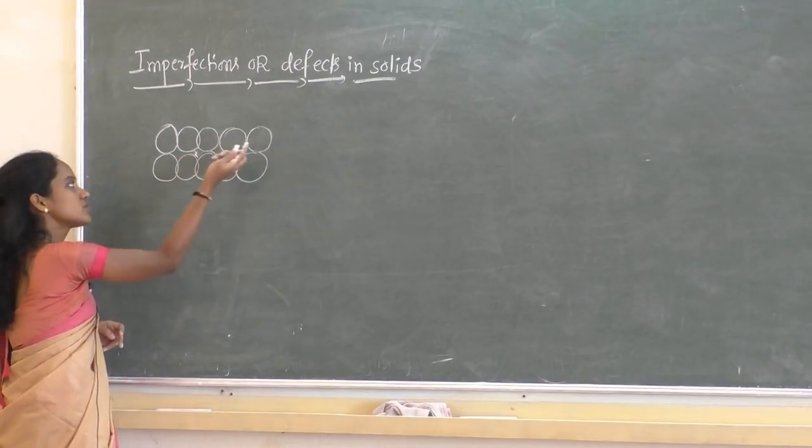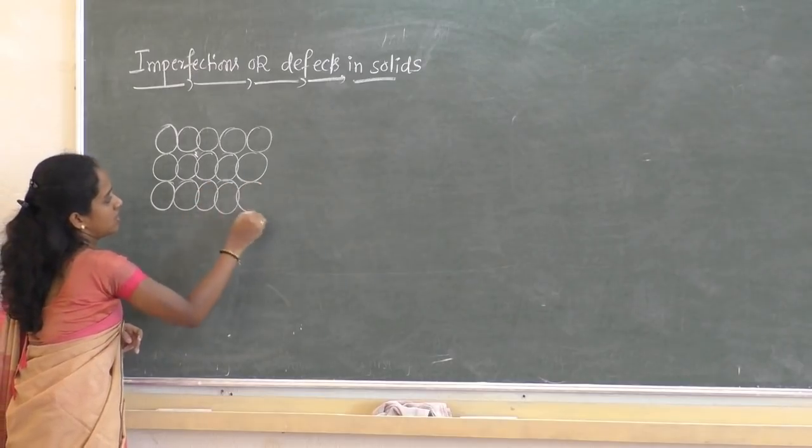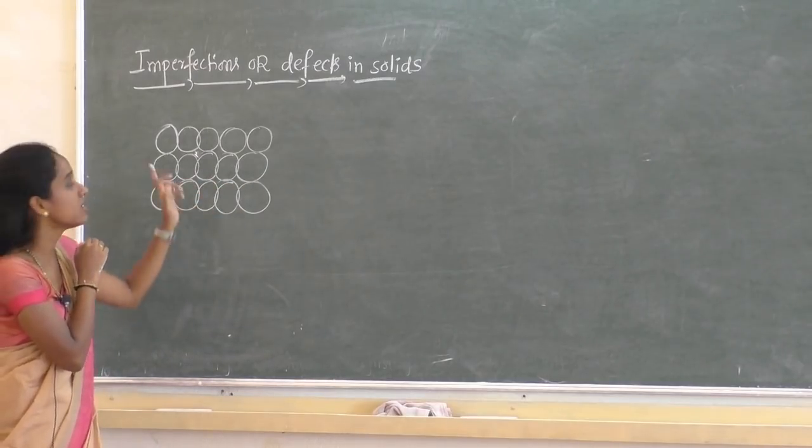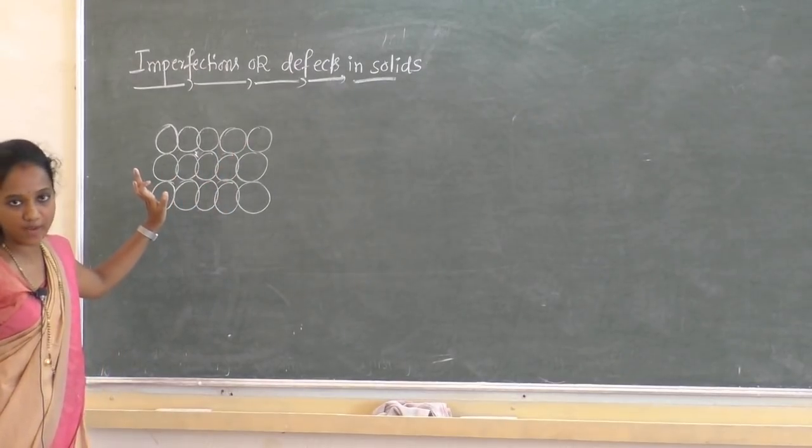Maybe these are all ions, or they may be atoms or even molecules. This is a crystalline solid where we can see the regular pattern of arrangement of the constituent particles.